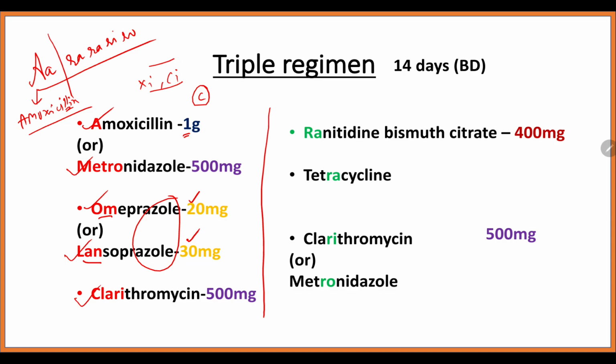Coming to the next regimen, in the triple regimen, it is first Ra for ranitidine, 400 milligram, and next Ra is for tetracycline, the second syllable of tetracycline. Next is Re, clarithromycin, and Ro, it is metronidazole. Of all these, tetracycline, clarithromycin, metronidazole are all 500 milligram, whereas ranitidine is 400 milligram. Rani, RANI, Rani, so it is 4, so 400 milligram.